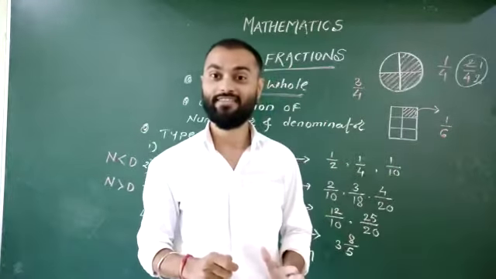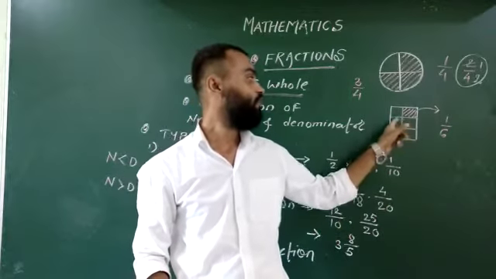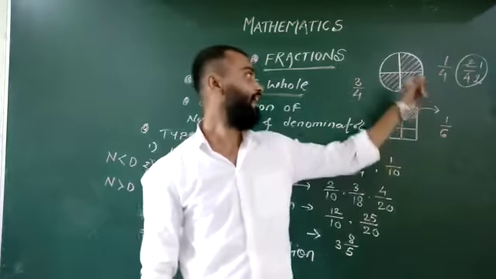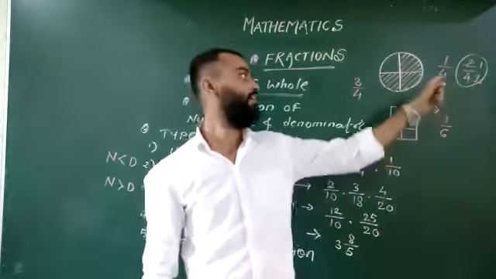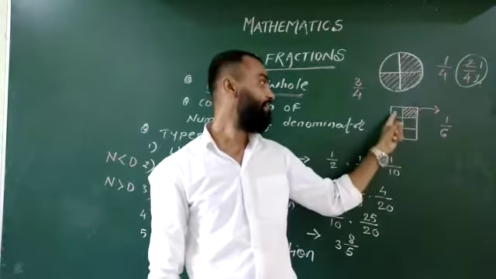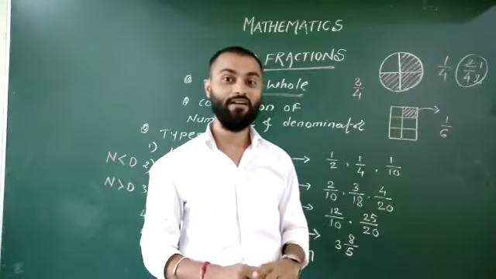Why 6? Because I divided this chocolate into 6 equal parts, right? Here I divided this circle into 4 equal parts. Therefore, in denominator I took 4. Here I divided this chocolate into 6 equal parts.